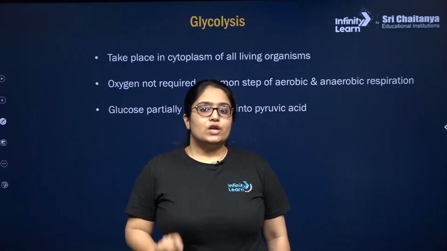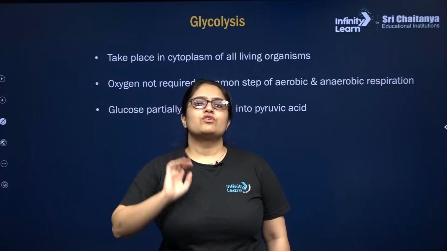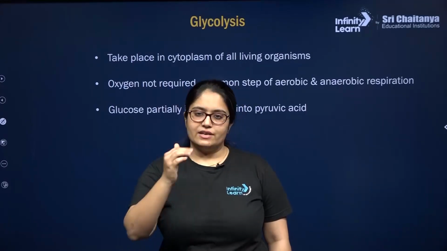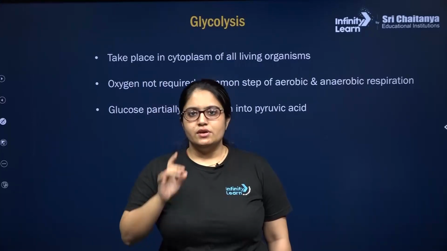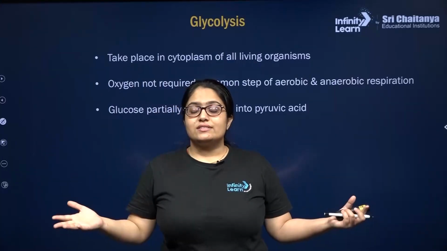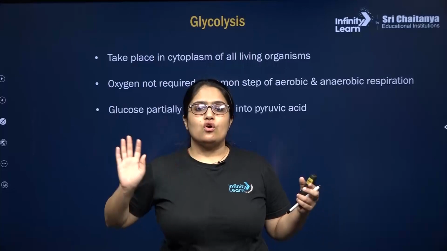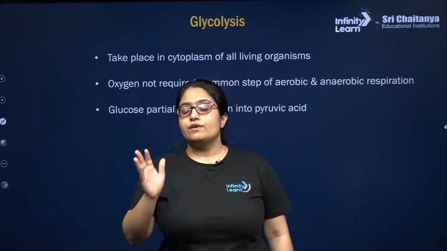So during anaerobic respiration, two types of fermentation can take place as given in your NCERT, lactic acid or alcoholic fermentation. Now listen, let's try to imagine if there is no oxygen in or around the plant cell, then what will happen?